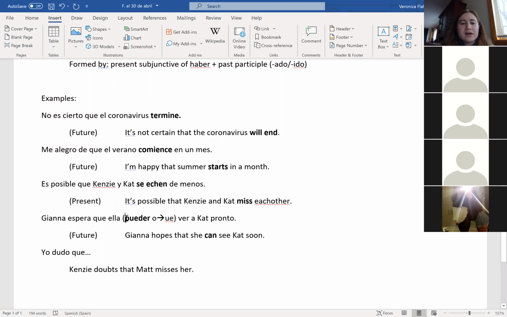We would never have an S on the end of a verb for ella, but I see somebody in the chat. Yeah, pueda. Thank you, Ebony. So it would be puedo in the yo form, and then we're going to take off the O and add the A, which would be the ella ending for an ER verb in the subjunctive.